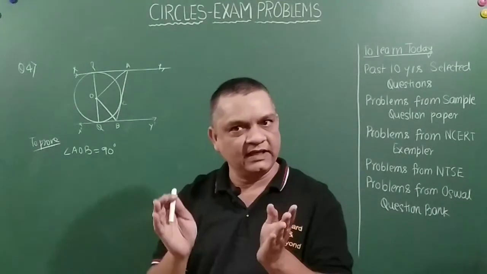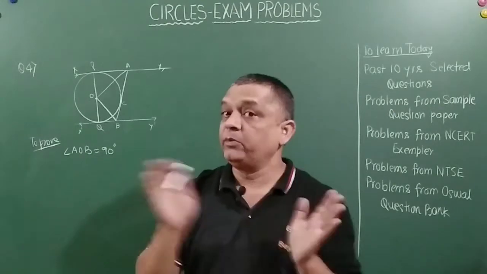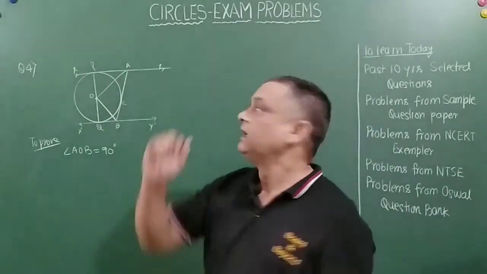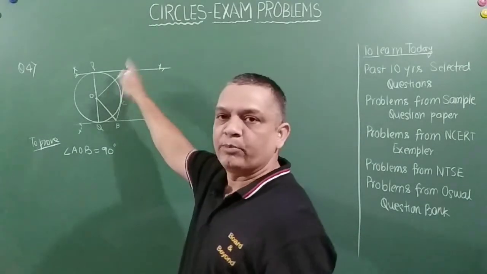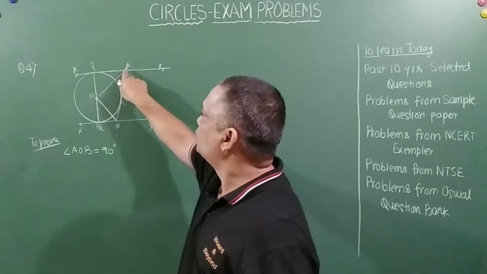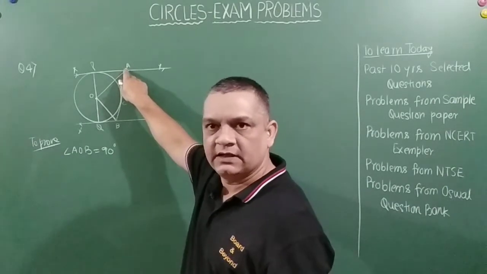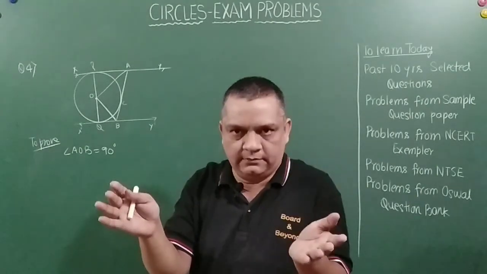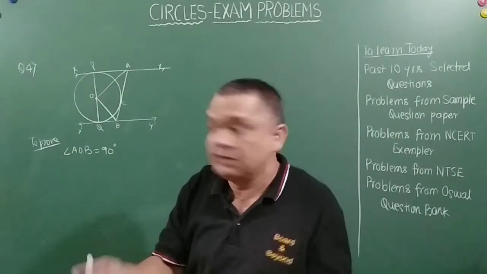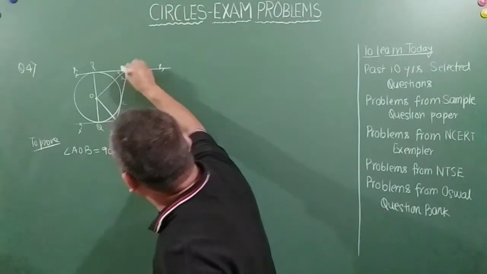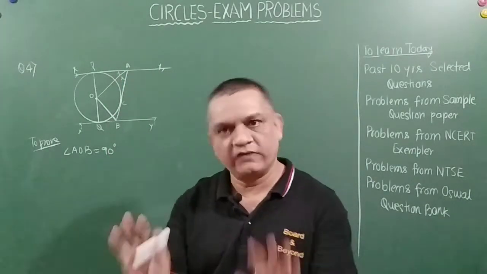The thing is, they will be of equal length. That is one thing. And the line joining the external point of intersection of these two tangents to the center of the circle will be equally inclined. What does that mean? That means that this angle will be equal to this angle. It is always true, right?